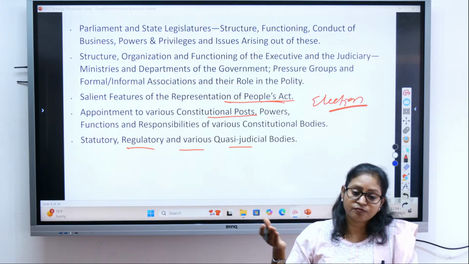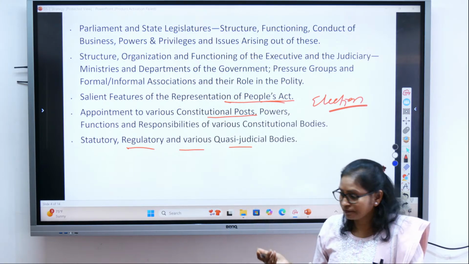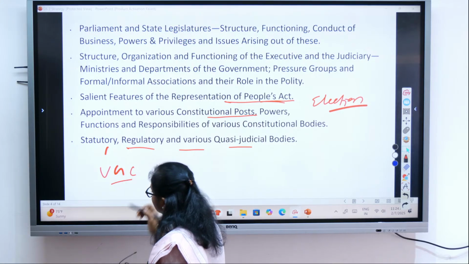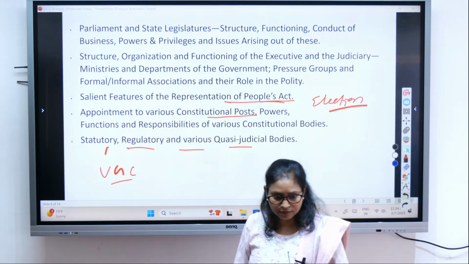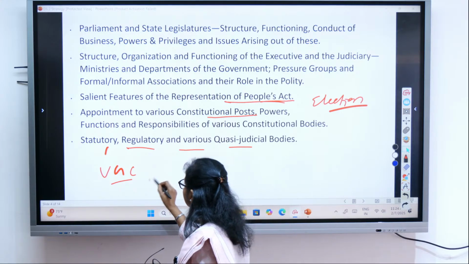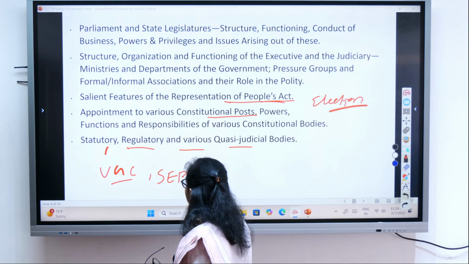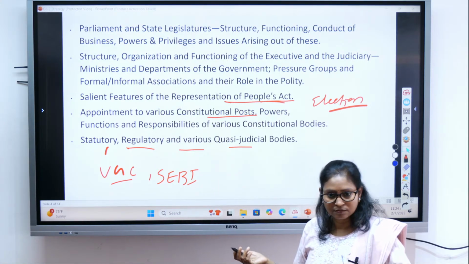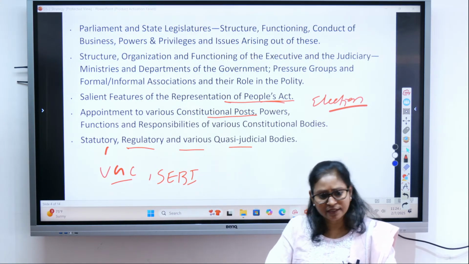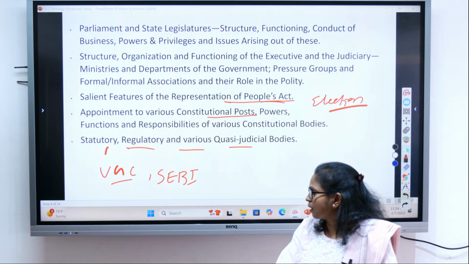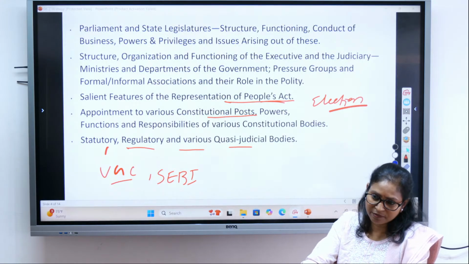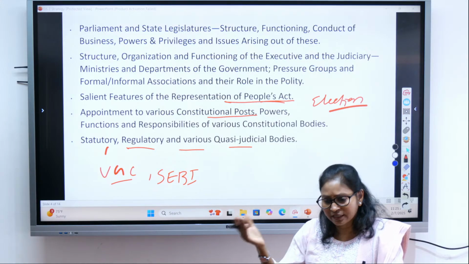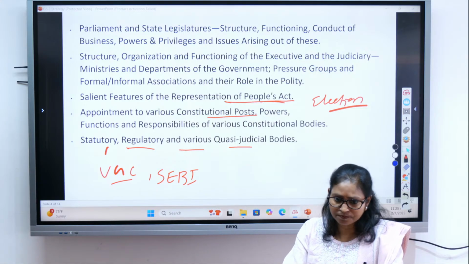Like for example UGC, University Grants Commission, or for example SEBI, Securities and Exchange Board of India. Various regulatory bodies are examples of statutory bodies because they are created by a law made by parliament, or it can be by the state legislature also.